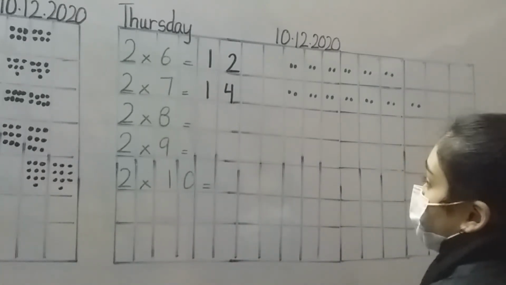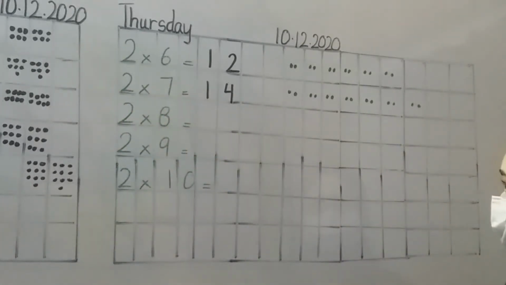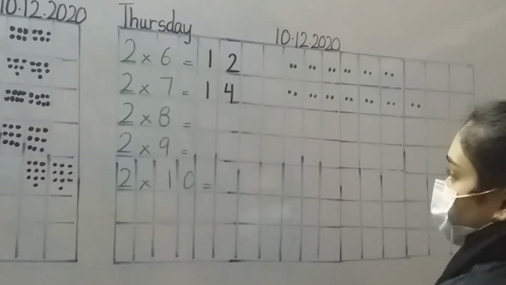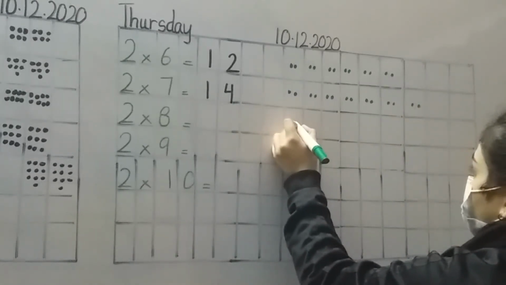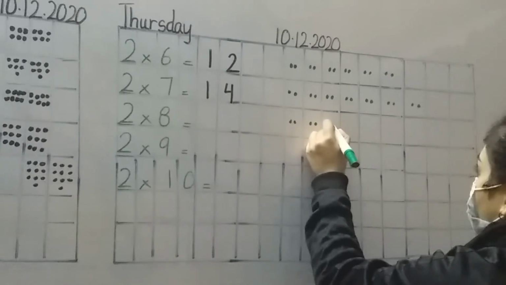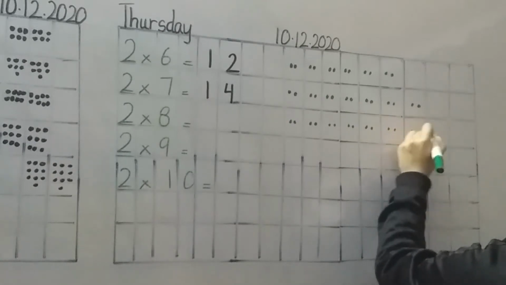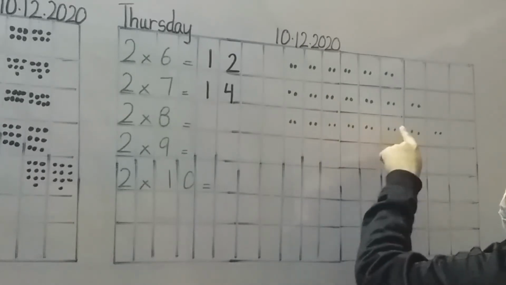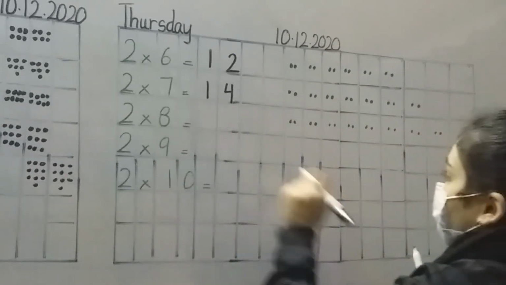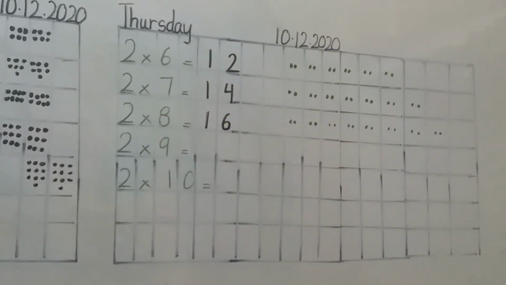Alright, next one. How many sets will I make? 8 sets. How many items will I add? 2 items. Alright, now let's do this. 1, 2, 3, 4, 5, 6, 7, 8. How many items? 2 items each. Alright, counting: 1, 2, 3, 4, 5, 6, 7, 8, 9, 10, 11, 12, 13, 14, 15, 16. Again, our answer is correct. Let me see if you can see the board clearly. Yes, you can see it.